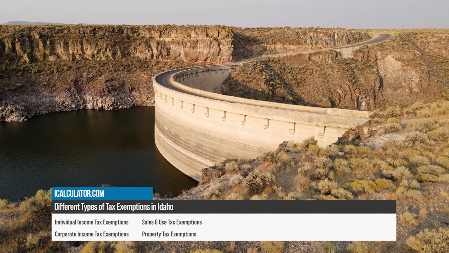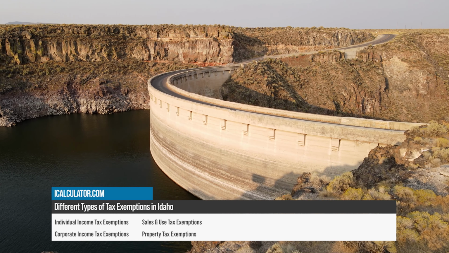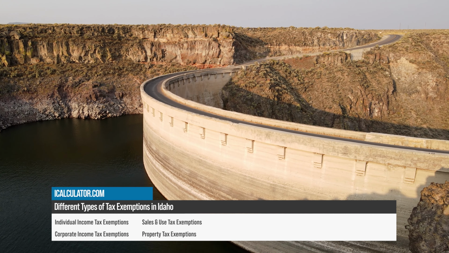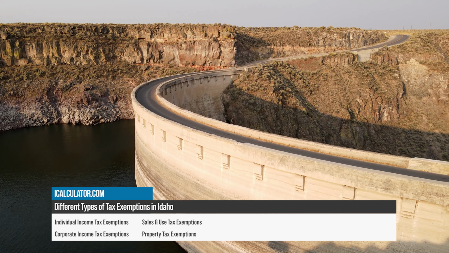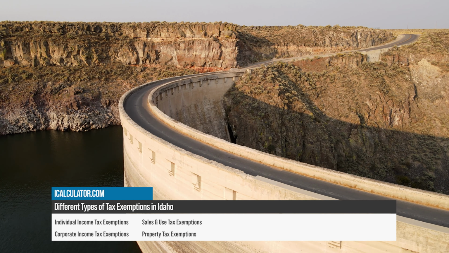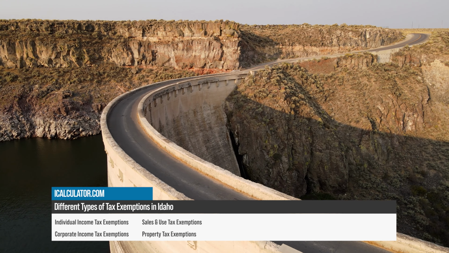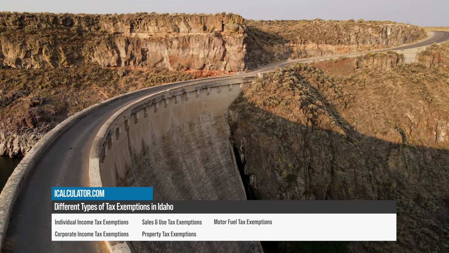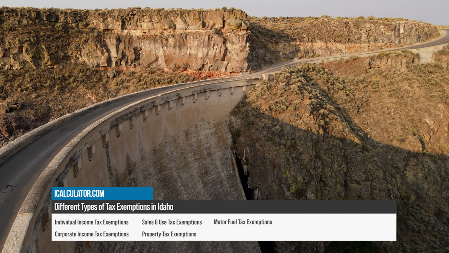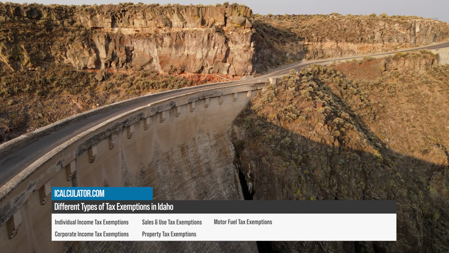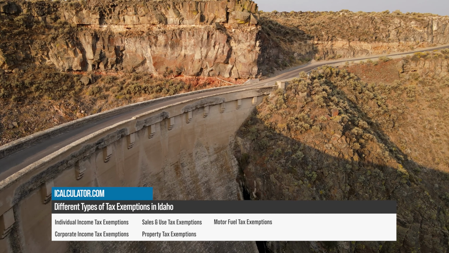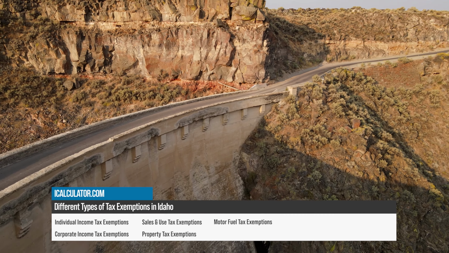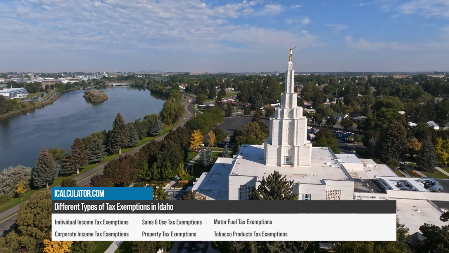Property tax exemptions. Exemptions include the homeowner's exemption for primary residences, exemptions for seniors, veterans, disabled individuals, and certain types of agricultural and conservation land. Motor fuel tax exemptions. Exemptions include fuel used for agricultural purposes, fuel used by government entities, and fuel used by certain mass transit systems.